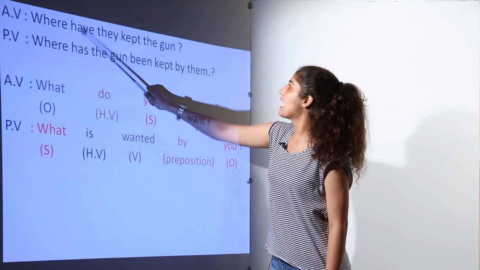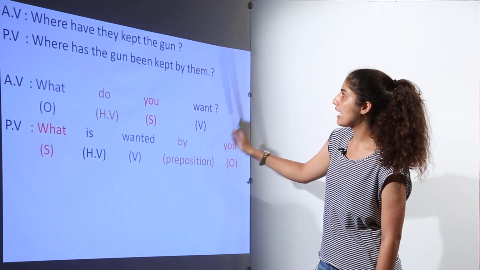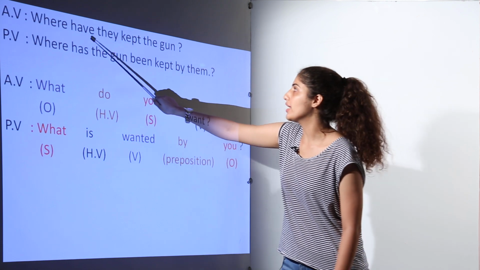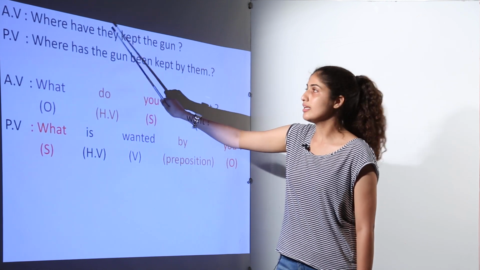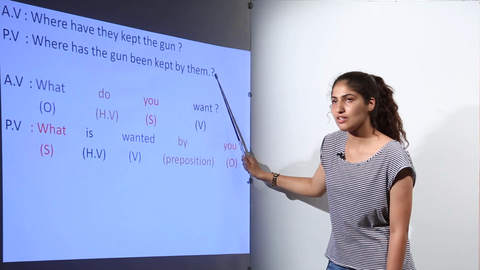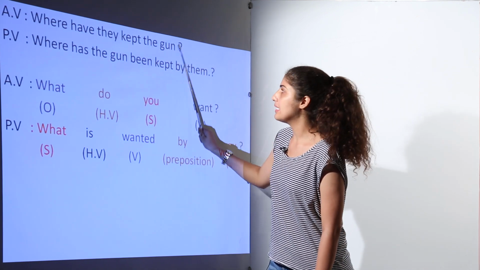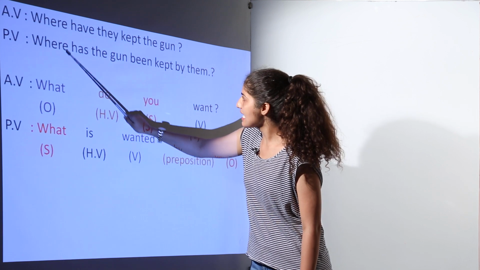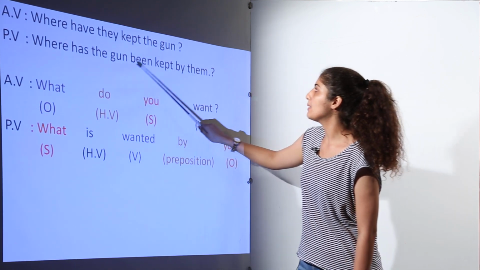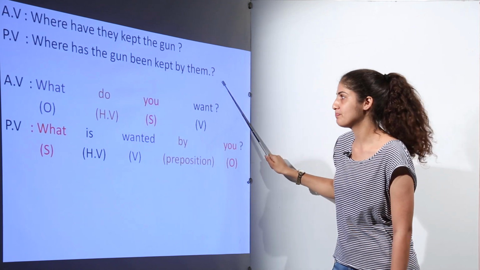Next is: where have they kept the gun? Again focus, have is the helping verb which is used according to the word they. Here the subject is they, but when we are changing it into passive voice, then the subject will be gun. So has is used according to the gun: where has the gun been kept by them?